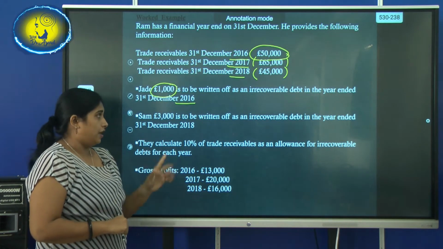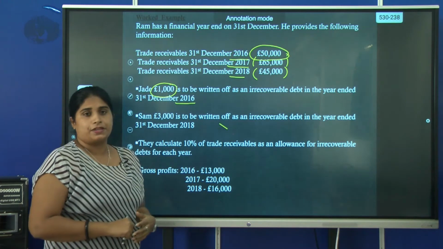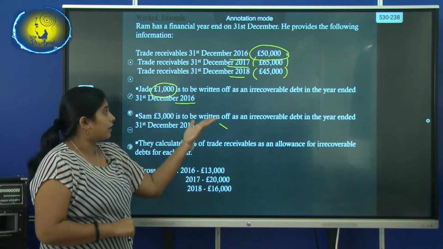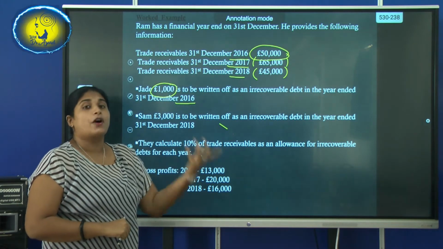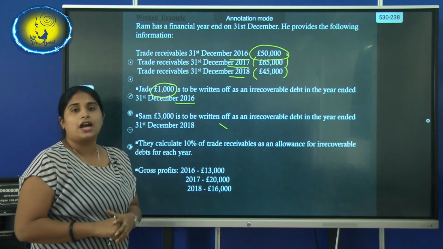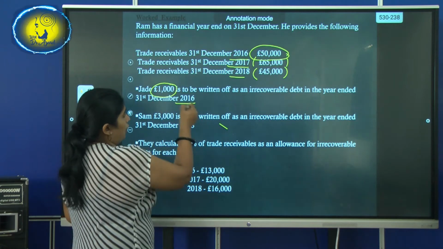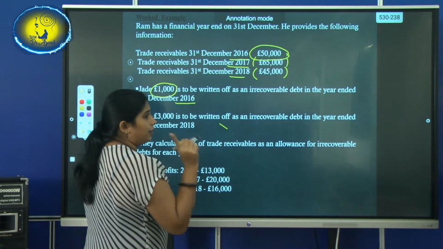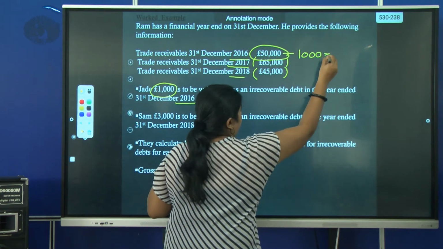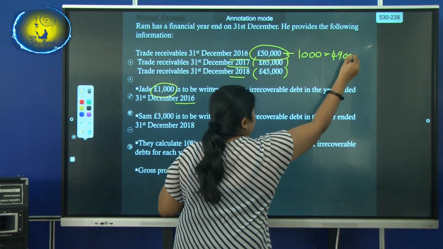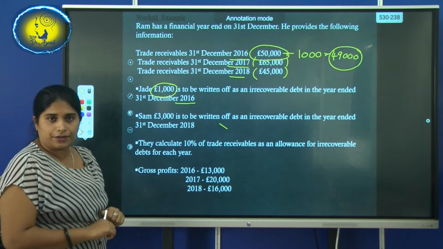So remember children, before you allocate the allowance, if they have given an amount to write off as an irrecoverable debt, first you subtract it, then from the balance you allocate the allowance for irrecoverable debts. For example, in 2016, this 1000 should be subtracted and you get 49,000. For this amount only you have to allocate the allowance for irrecoverable debts.